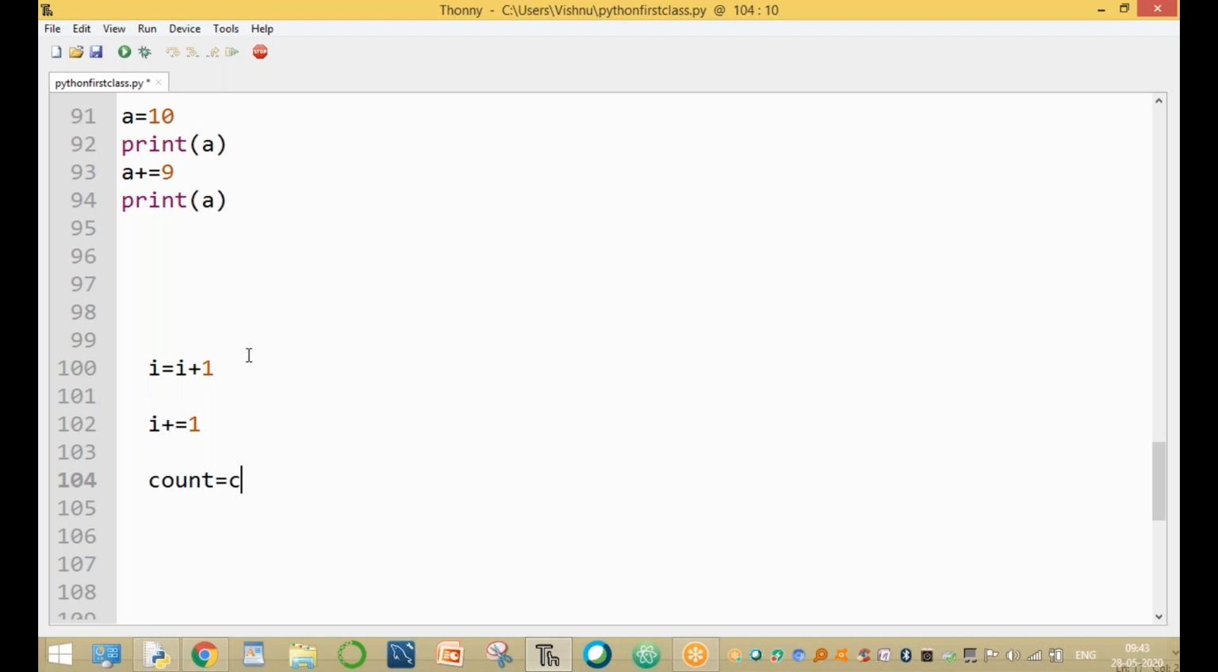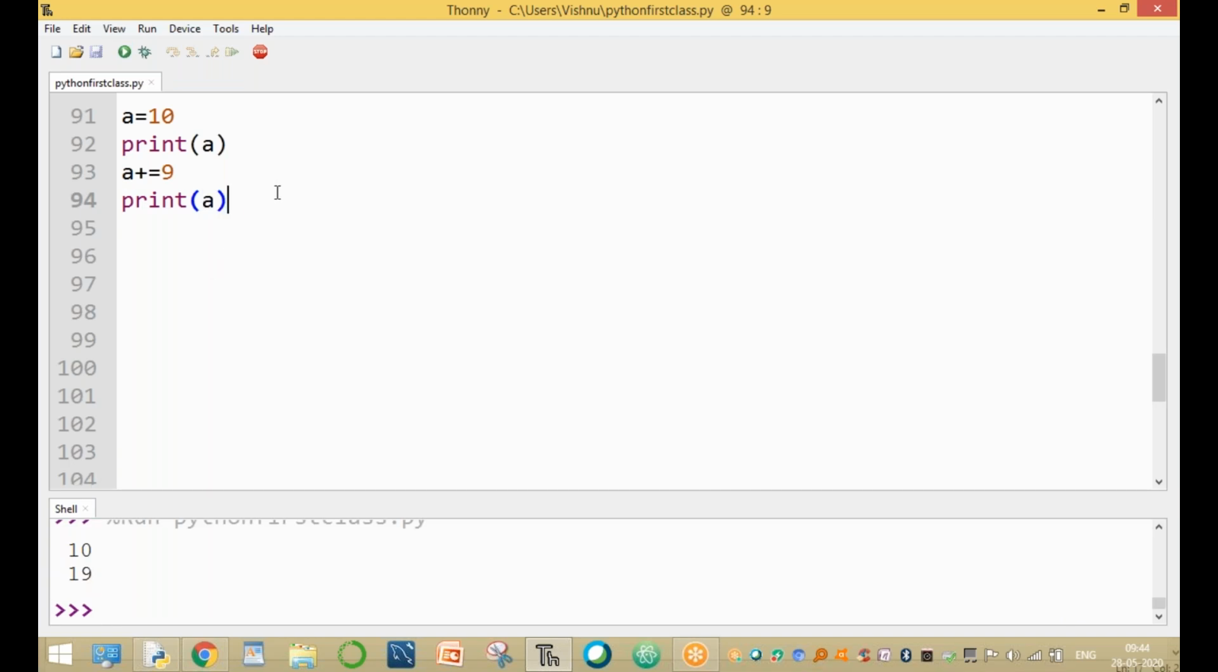Or count = count + 1, incrementing. Here count += 1. This is called the addition assignment operator. Here the value of a is added to 9 and the result is assigned to a. Here the value of a is 19.